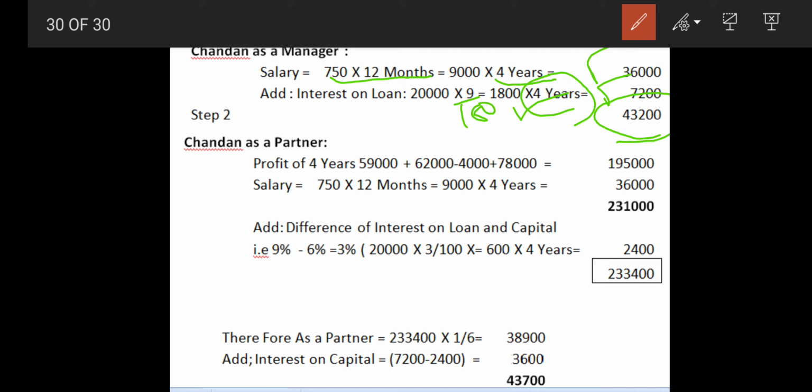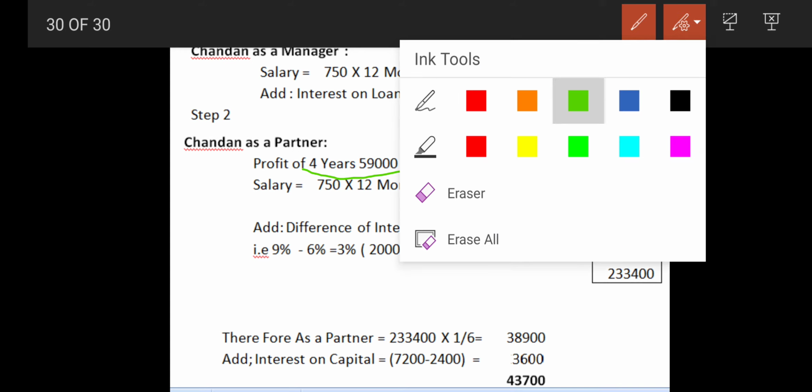Now we will be doing the working for what he is getting as a partner. So the profit for 4 years is given over here: 59,000 plus 62,000 minus 4,000. Why minus 4,000?